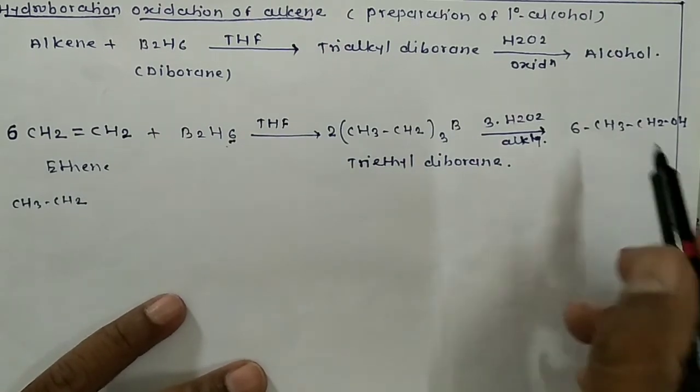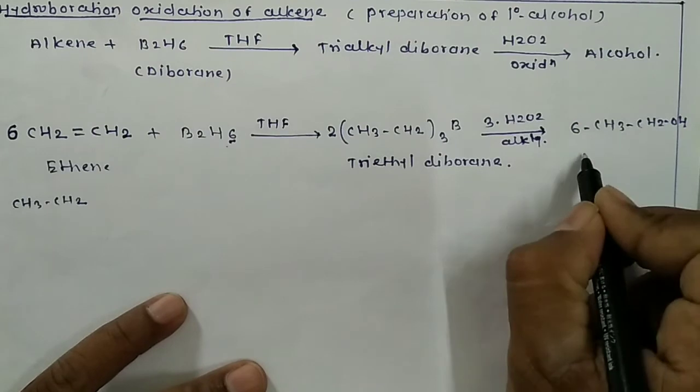Here we get 6 molecules of CH3CH2OH, that is ethyl alcohol.